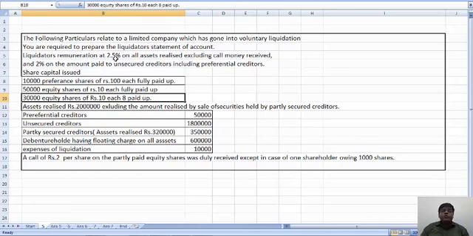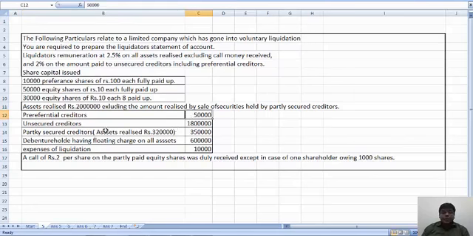Liquidator's remuneration is 2.5% on all assets realized excluding call money received, and 2% on the amount paid to unsecured creditors including preferential creditors. This is share capital. Assets realized are rupees 20 lakhs, excluding the amount realized by sale of securities held by partly secured creditors. This is partly secured creditors. Asset realized was rupees 3,20,000, which is not included in this, excluding.